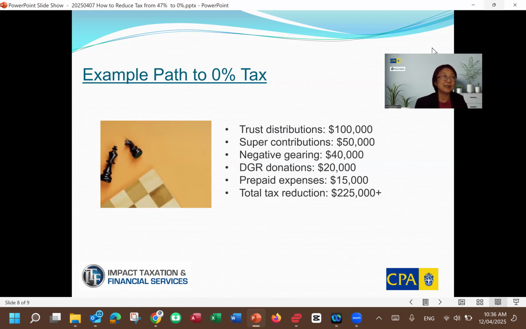All right, of course, this is only a very quick high level example. For all the topics we mentioned in today's session, every single area, if you drill in, there's a long list of smaller strategies underneath. So make sure you talk to us to save every dollar of your tax.